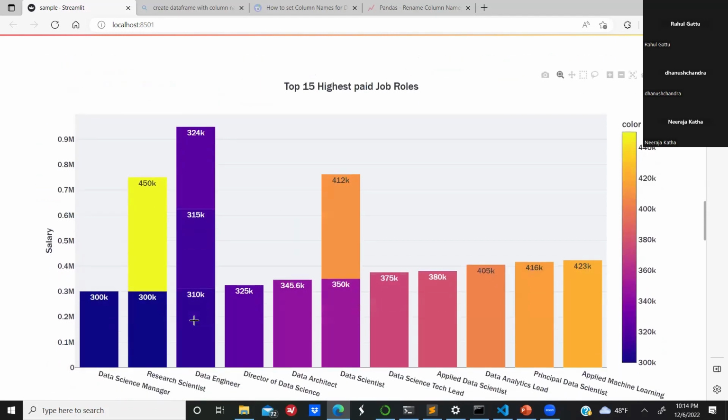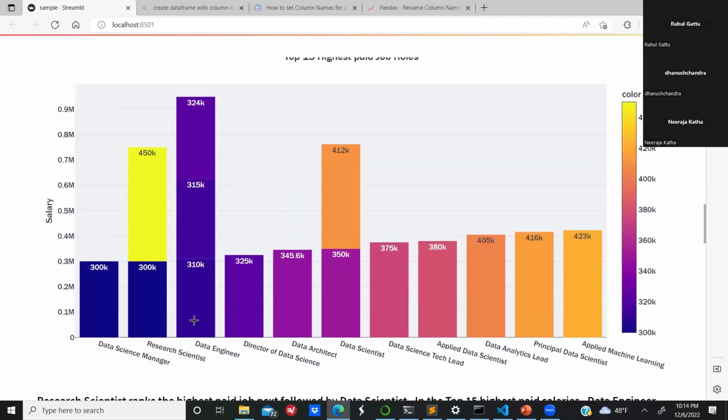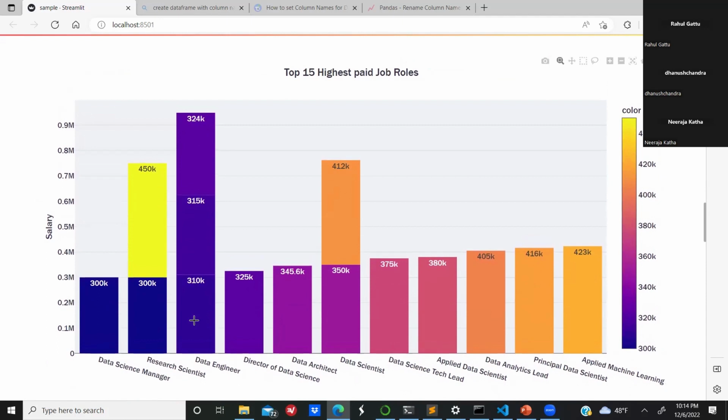So for the next visualization, we wanted to see what are the top 15 job roles that are paid the highest. And from this, we can see that research scientist occupies the first position with a salary of 450K, next followed by the applied machine learning. And also we can see that among the top 15 highest paid job roles, most of the jobs are related to the data engineer, which is quite interesting.